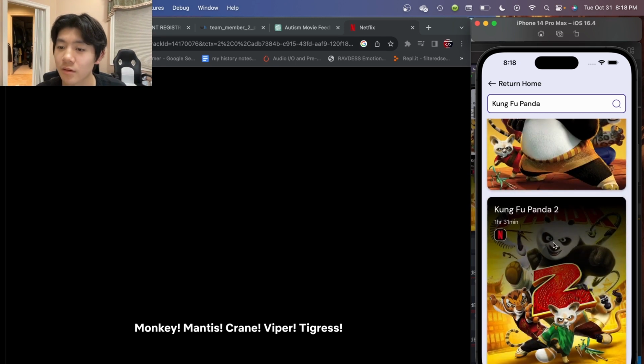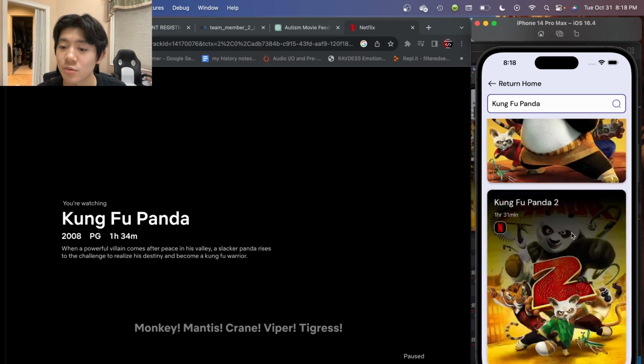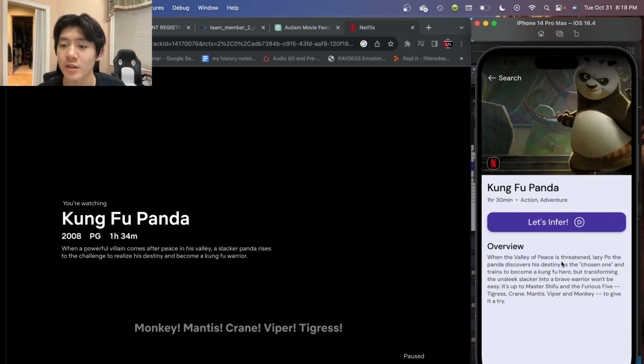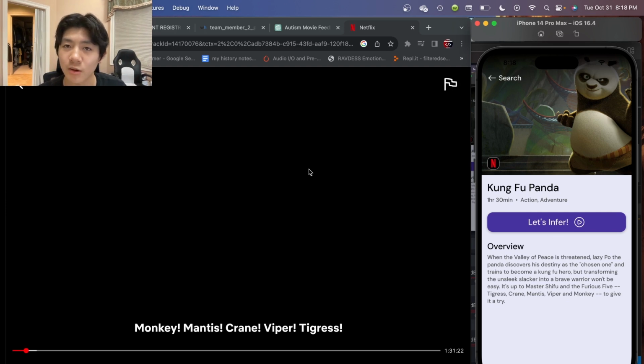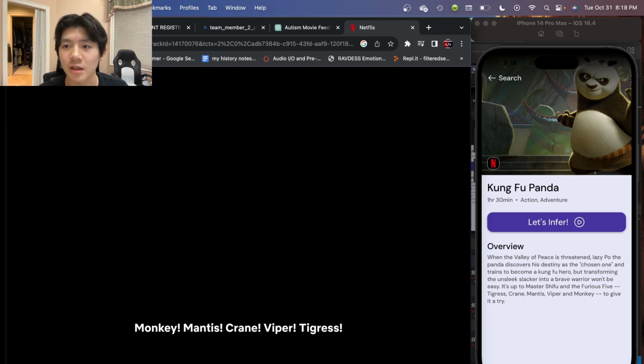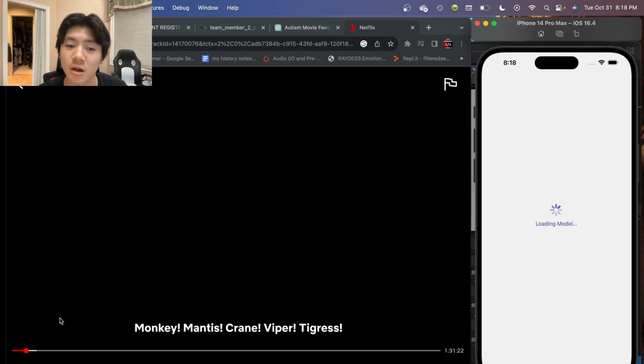It'll display all the Kung Fu Panda films as well as the sequels, but for now we'll just stick to the original one. Then we'll press Let's Infer, and keep in mind that because we're recording our screen, Netflix can detect that and doesn't like that for copyright reasons, so it'll only show the audio, but that's all that really matters. We can still transcribe and show questions only from the audio, so it's not a problem. So let's press Let's Infer, and it'll start loading the model.